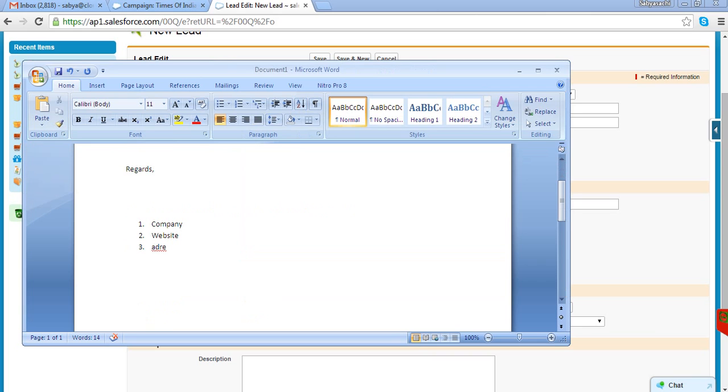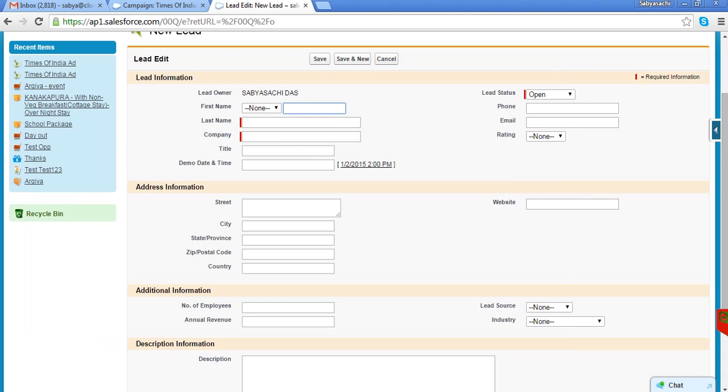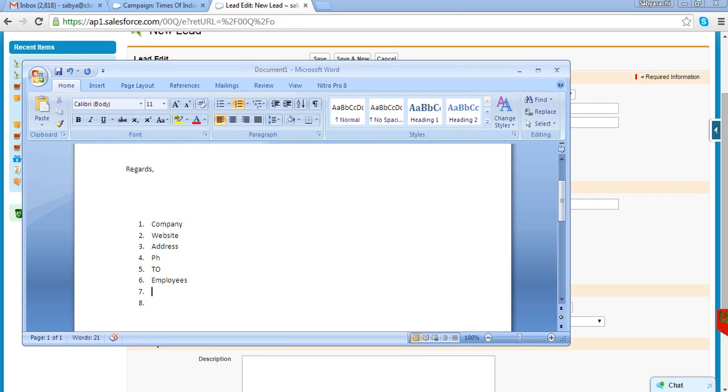Okay, what is their office address? Then their phone number and much other information. If it is a public limited company, what is the turnover of the organization, and the number of employees they have in their organization? We can get all this company level information, right?